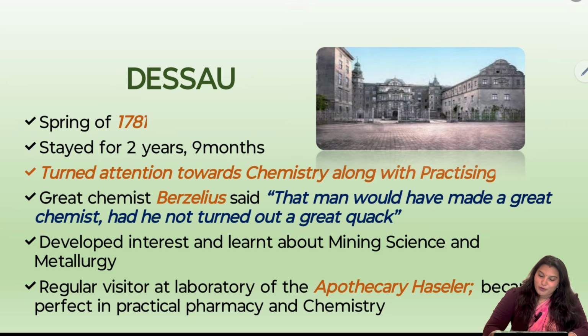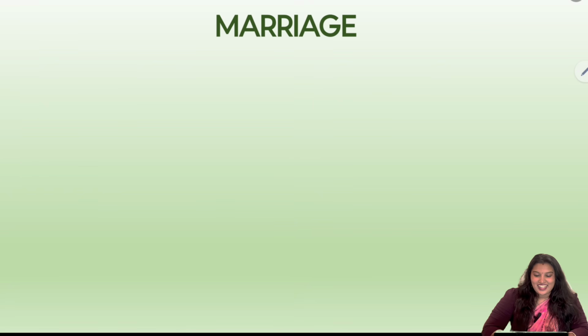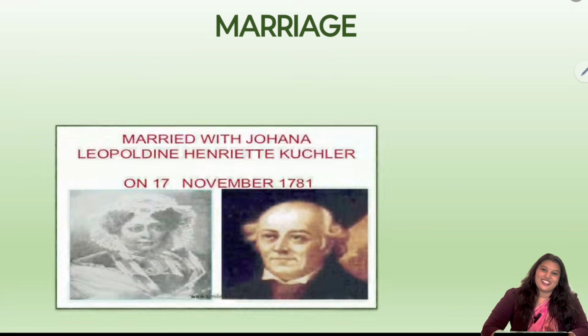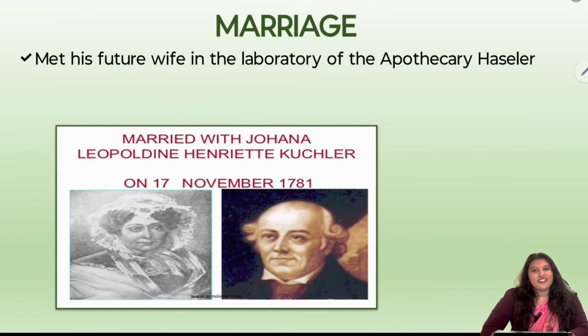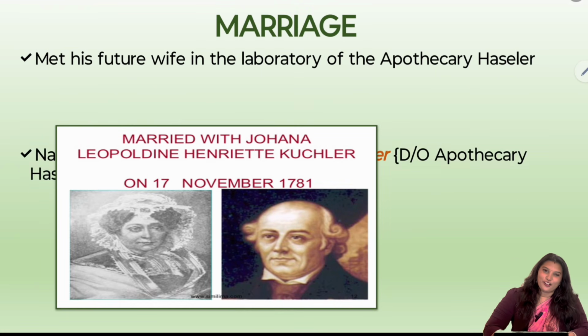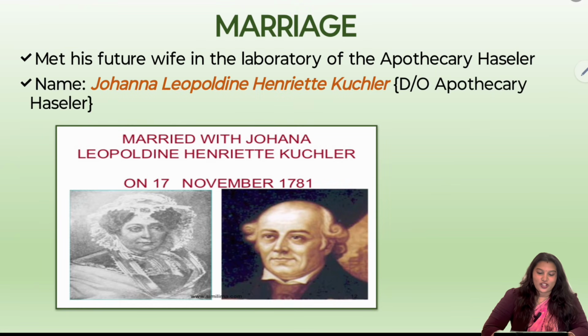And one more person whom he got acquainted with because of apothecary Hassler is Hassler's daughter, Johanna Leopoldine Henrik Kuchler. So this is his wife. Hahnemann met his future wife in the laboratory of apothecary Hassler, and they got married on 17th November of 1781.